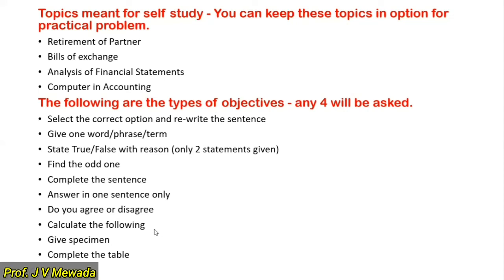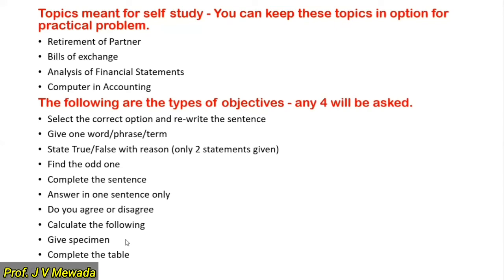Calculate the following. So here you will be given calculations like you have to calculate the sacrifice ratio or the new ratio, or you have to calculate the interest on capital in case of partnership firm. Okay, interest on drawings, like that. Then give specimen. Here you have to draw the specimen.